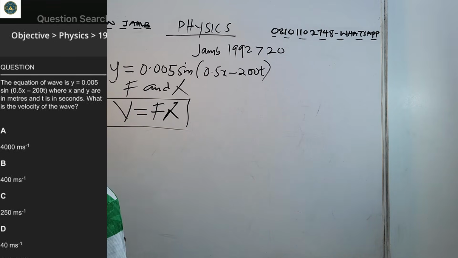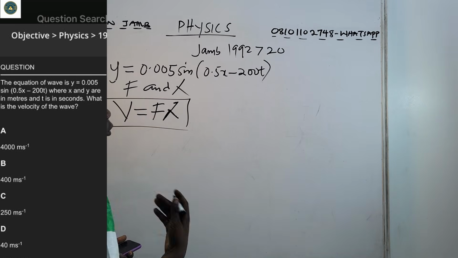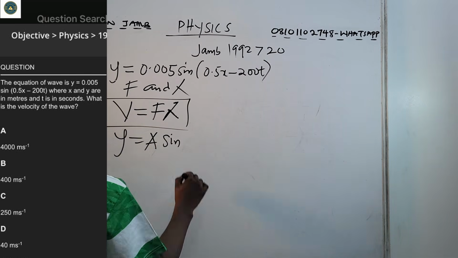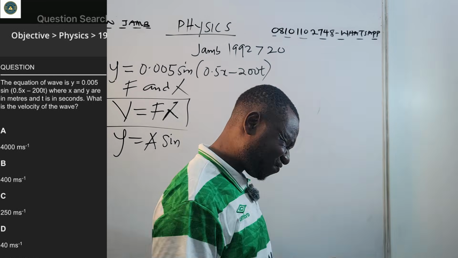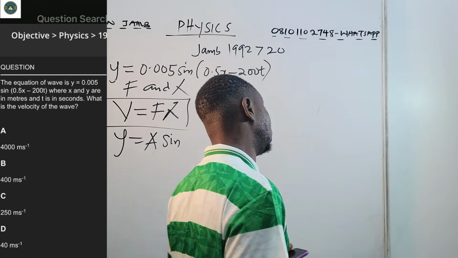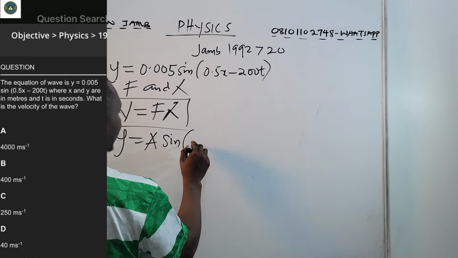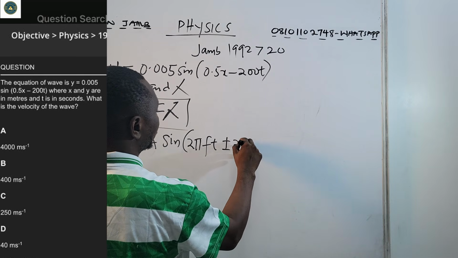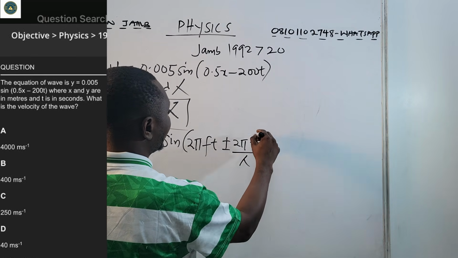Let's start with the frequency. We do our comparison. Again, everything abides by the general wave equation: a sine 2 pi ft plus or minus 2 pi x over lambda.